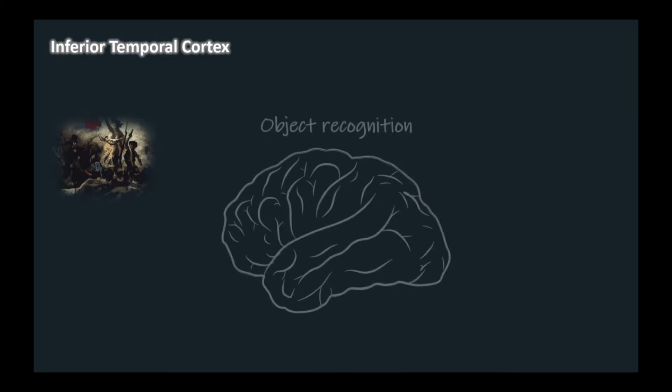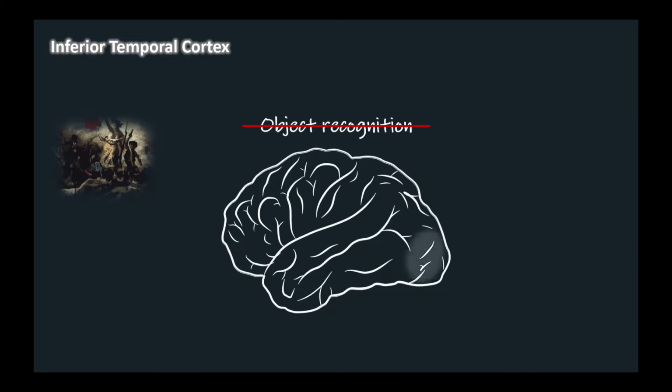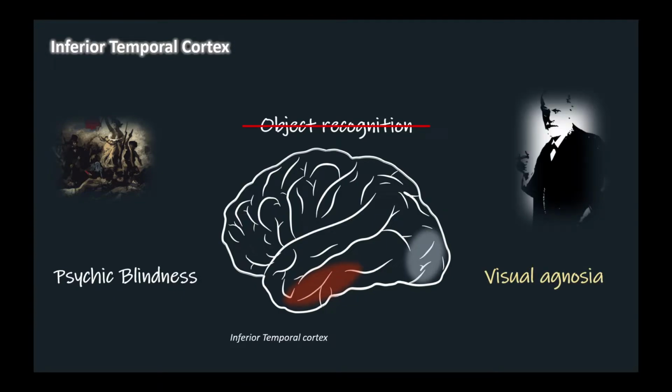Until the 19th century, people thought impairment of object recognition originated from the visual cortex, but neurologists couldn't find any lesions in the visual cortex. Therefore, it was called psychic blindness at that time. However, neurologists and psychologists in the late 19th century found that object recognition impairment results from temporal lobe lesions. So the term psychic blindness was later replaced by Sigmund Freud with visual agnosia, meaning without visual knowledge.